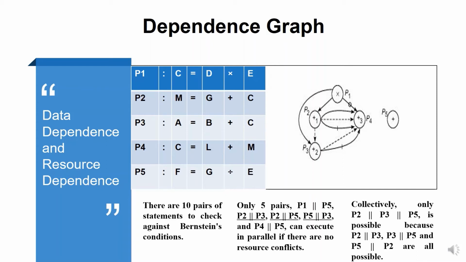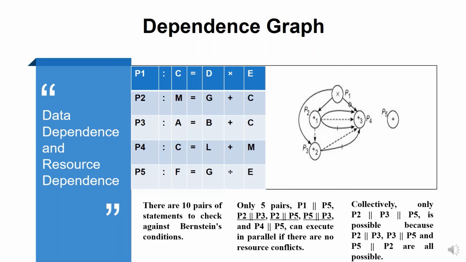If we consider the pair P1 and P5, the input set I1 is given by D and E. Similarly, the output set O1 is equal to C. For the statement P5, I5 is given by G and E. Also, O5 is equal to F. Now, if we apply the Bernstein conditions for these two statements, all the 3 conditions will be equal to null. Therefore, P1 is parallel to P5.